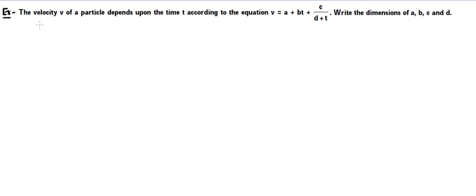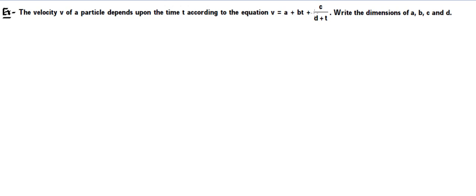Well, here is another example that will use this property that we just learned. It says that the velocity v of a particle depends upon time according to this equation. This is the equation that has been given to us: v is equal to a plus bt plus c upon d plus t. Write the dimensions of a, b, c and d. So we will be using the principle of homogeneity. We will be adding physical quantities having the same dimensions, and we will be subtracting them when they are in the same dimension.